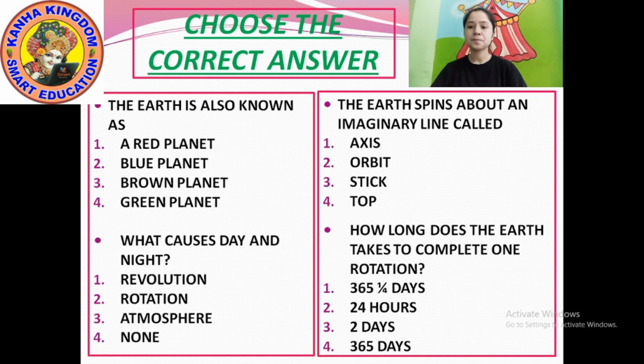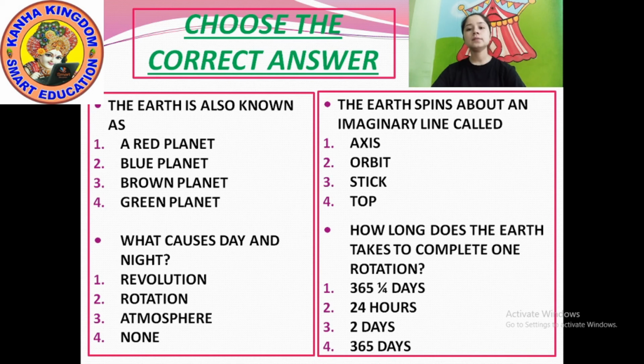So another one is choose the correct answer. Write down, choose the correct answer. Number 1. The earth is also known as. The earth is also known as.